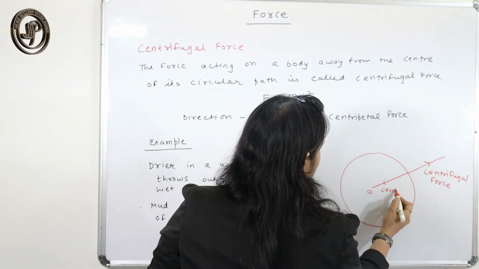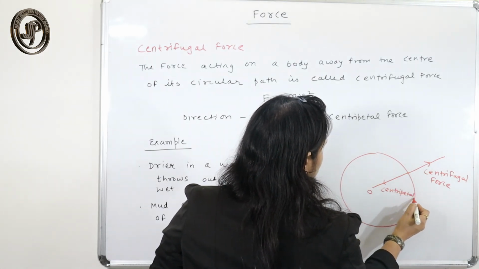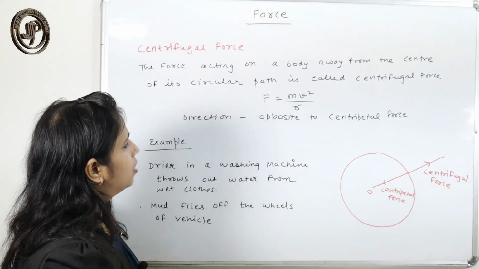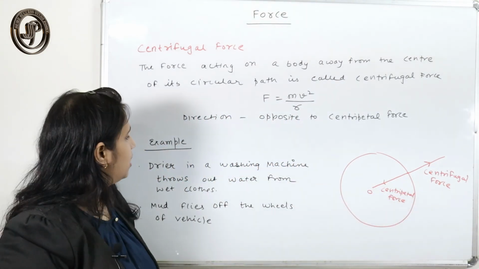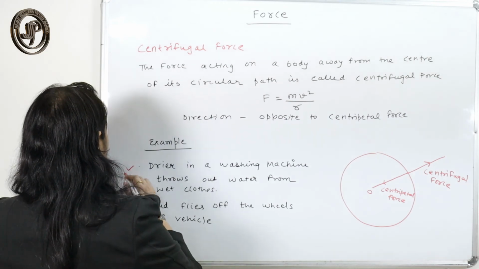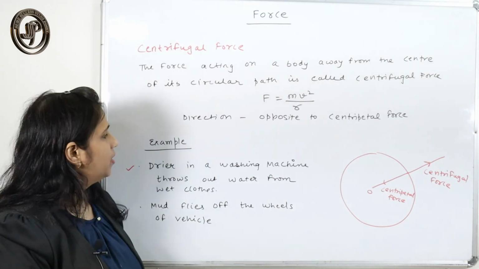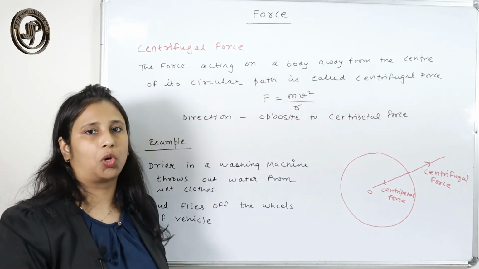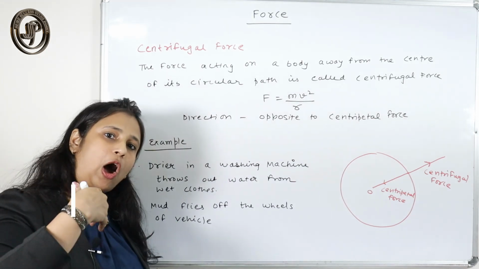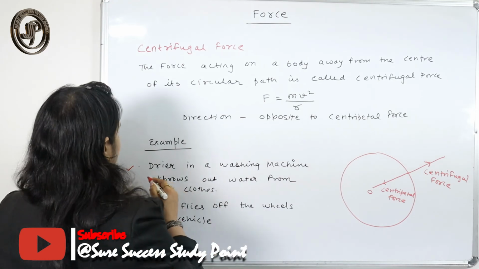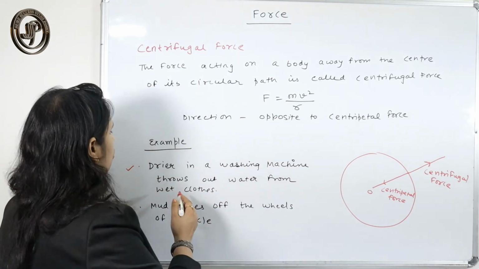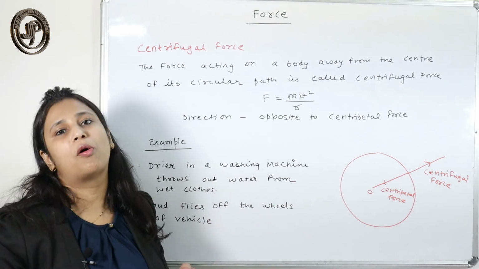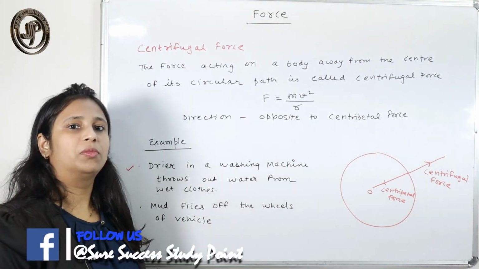So here it is the centripetal force, and here the centrifugal force. You have seen examples of centrifugal force here. The dryer in a washing machine throws out water from our wet clothes. Which force helps to throw the water away from our wet clothes in a washing machine?